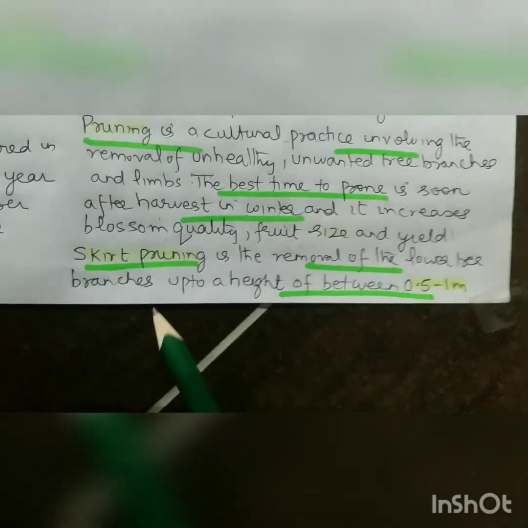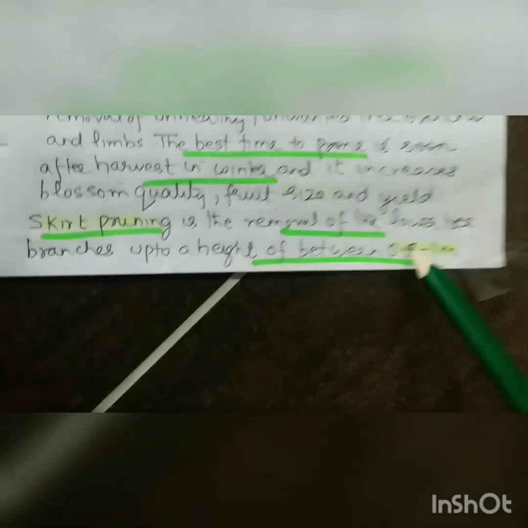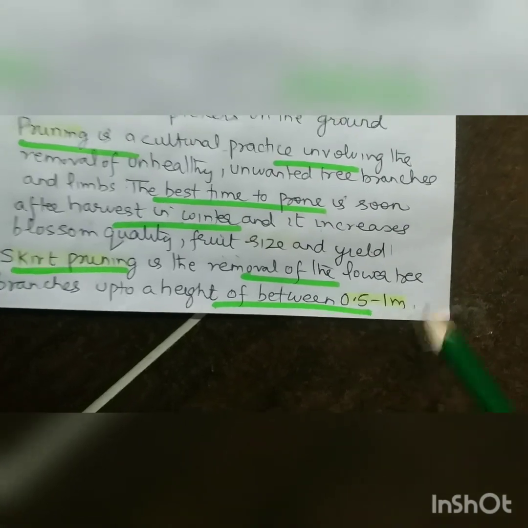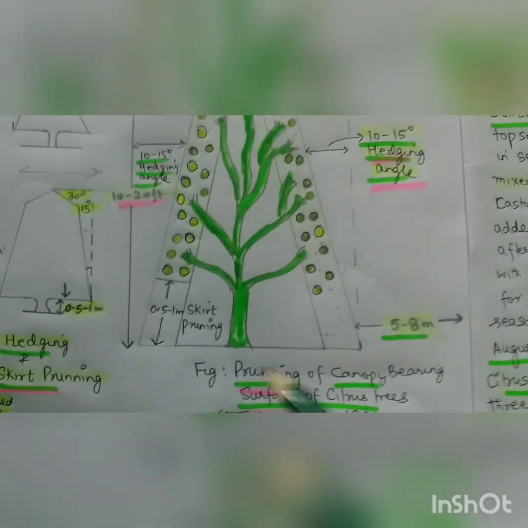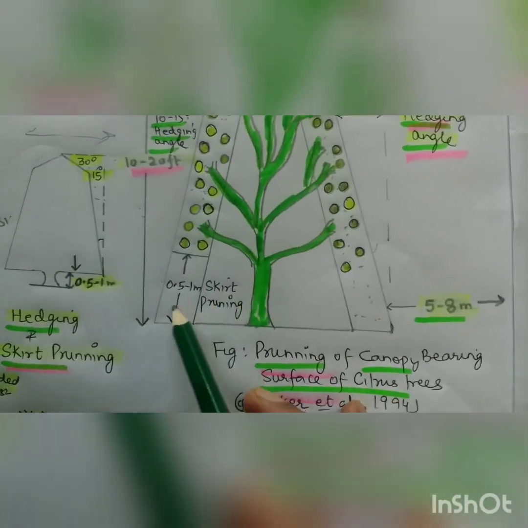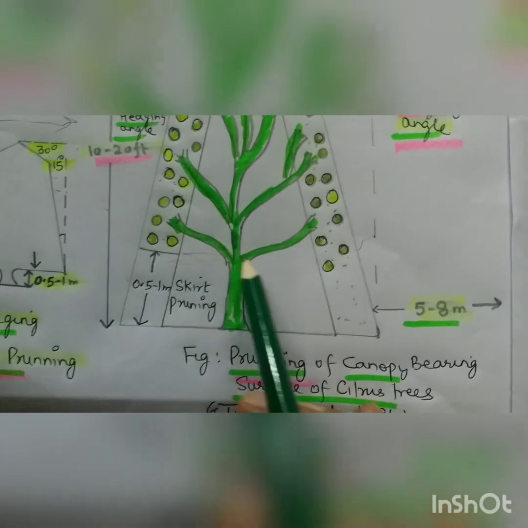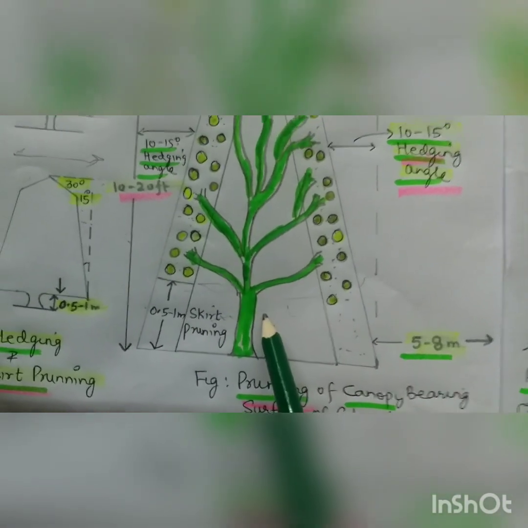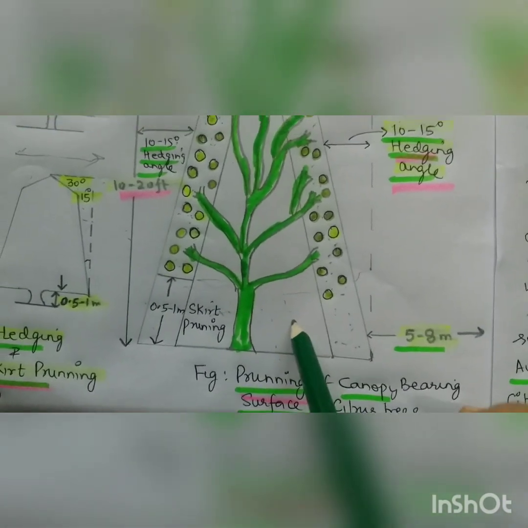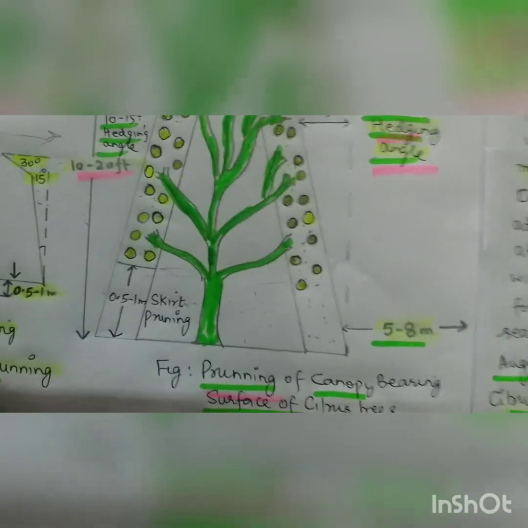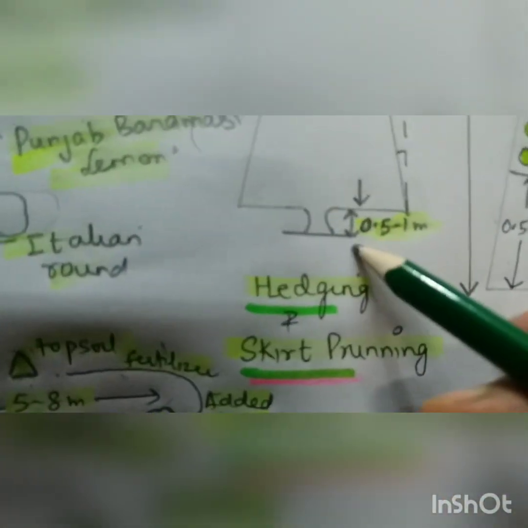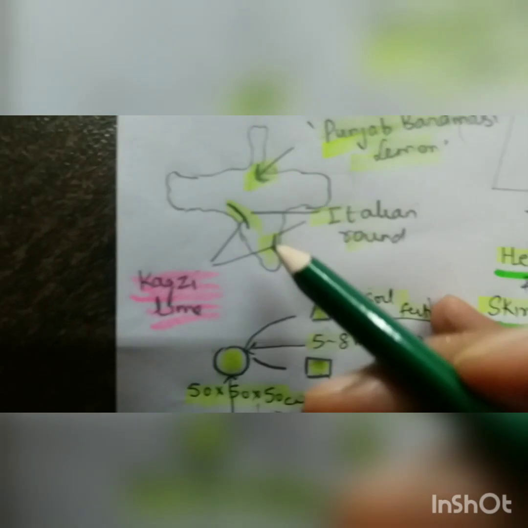In pruning, there are a lot of types of pruning, but skirt pruning is the removal of lower tree branches up to a height of between 0.5 and 1 meter from the ground. This is very important. See, I will show you skirt pruning. This is the tree, and here, 0.5 to 1 meter, I cut the branches down. So this is easily available for the pickers, accessible to sunlight, easy to pick, no pests, no disease. Same, here 0.5 to 1 I have just removed, right?